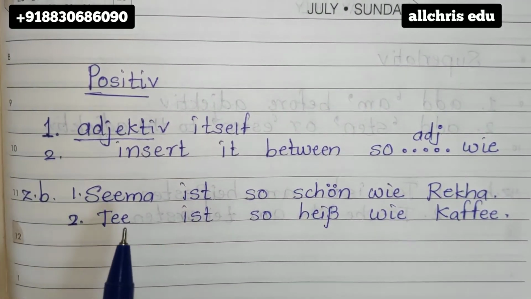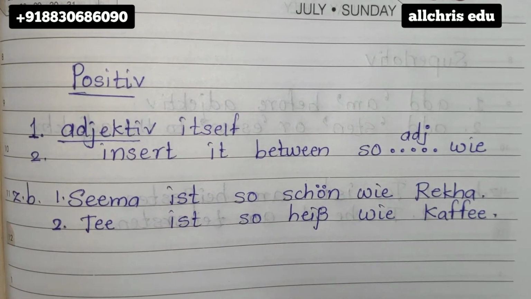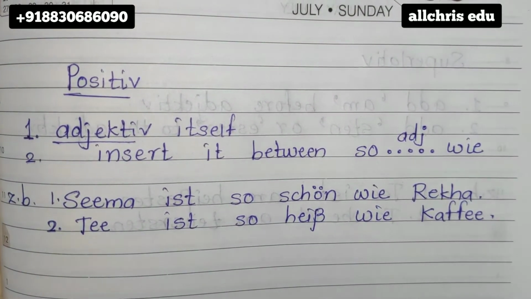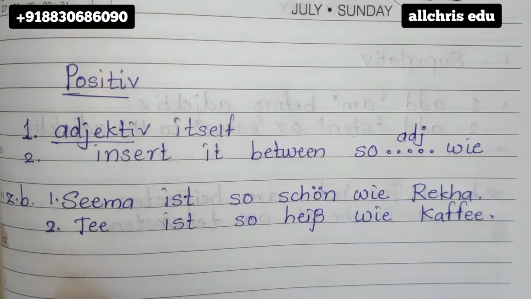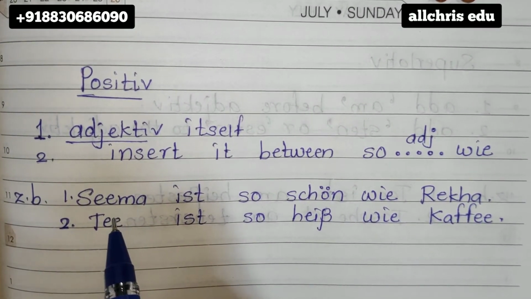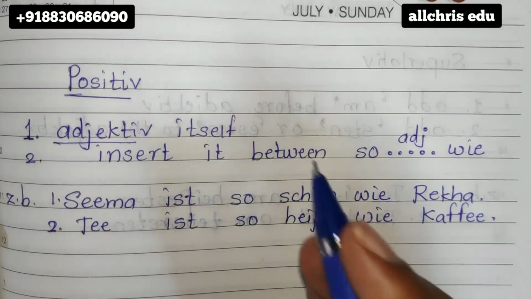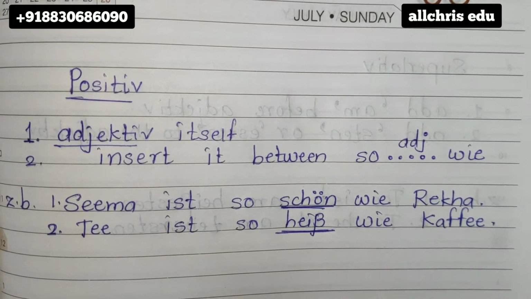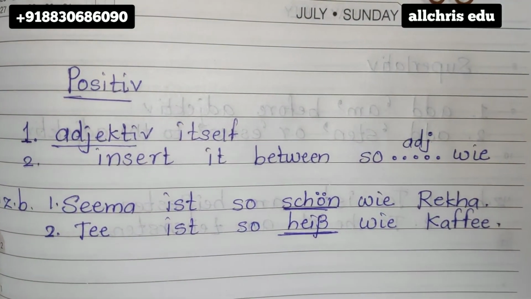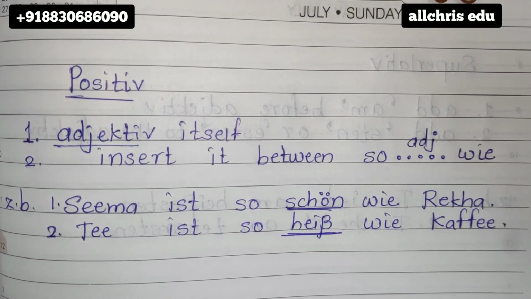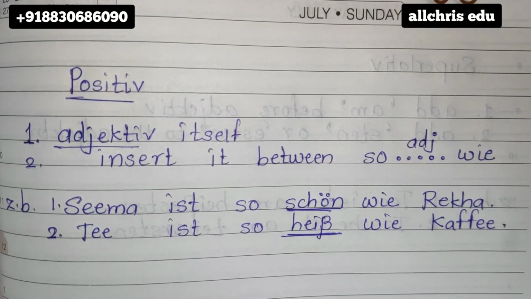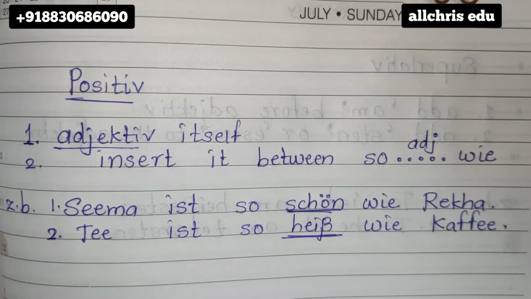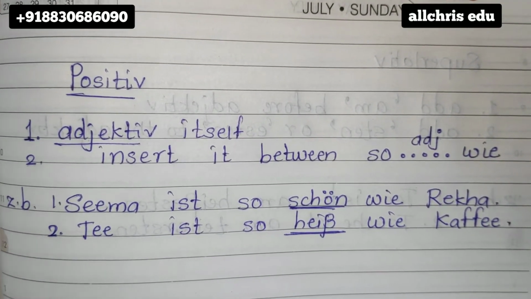Then when you are trying to construct a sentence using the adjective, and that is only the positive part, the first thing to keep in mind is that in the positive part we use the original adjective form. You are already familiar with these adjectives by now, because this topic comes later, once you have covered all your basics.